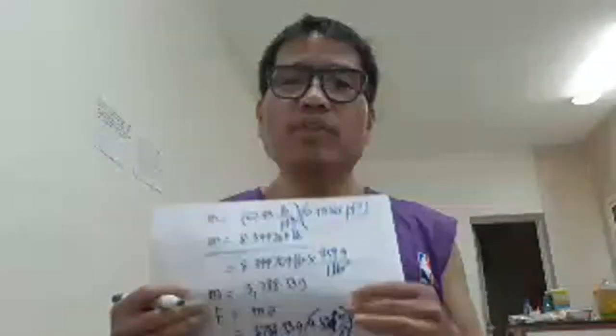Multiply this one, since we have the meter in this 9.81 meter per second squared. So you are not yet done. Even though you substitute the acceleration, you still have to do it like this.